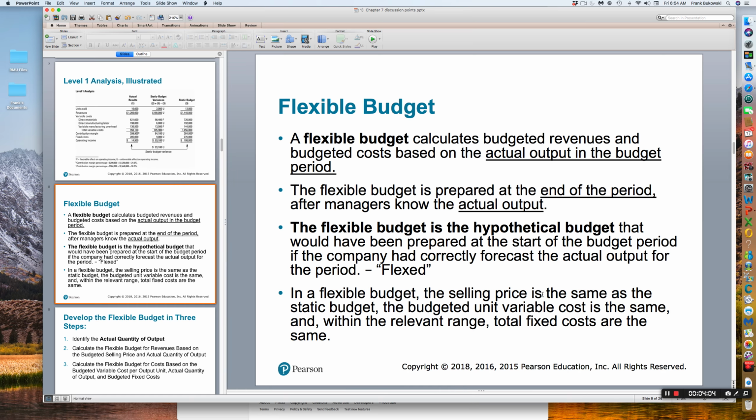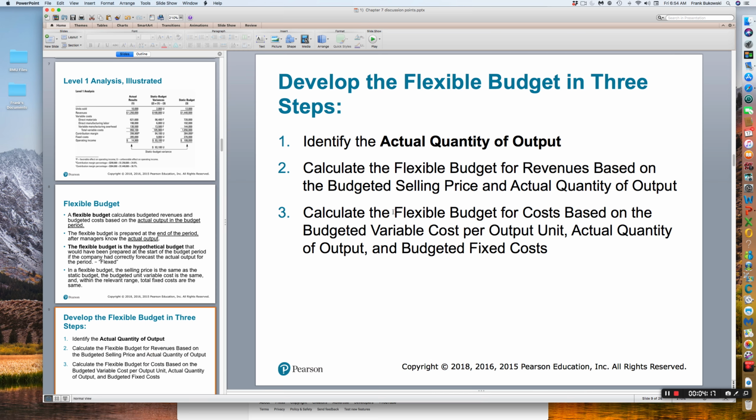So again, budgeted unit variable costs, budgeted fixed costs, and so on, but we're going to be working with actual output. That's important, and I highlighted that in this slide again. So working with the actual quantity of output and then multiplying it by all the budgeted costs.